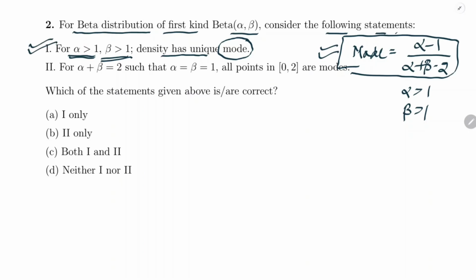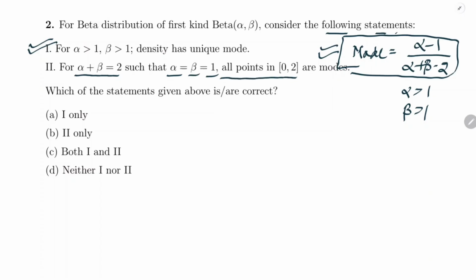Now what is the statement second saying? Statement second is saying that for alpha plus beta equals to 2 such that alpha and beta both are equal to 1, all points on closed interval 0 to 2 are modes.